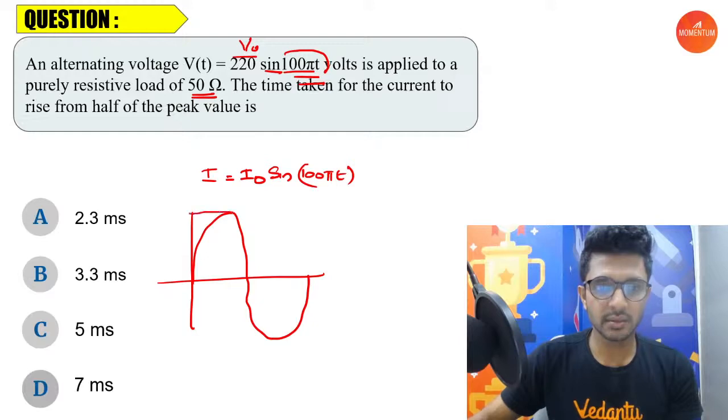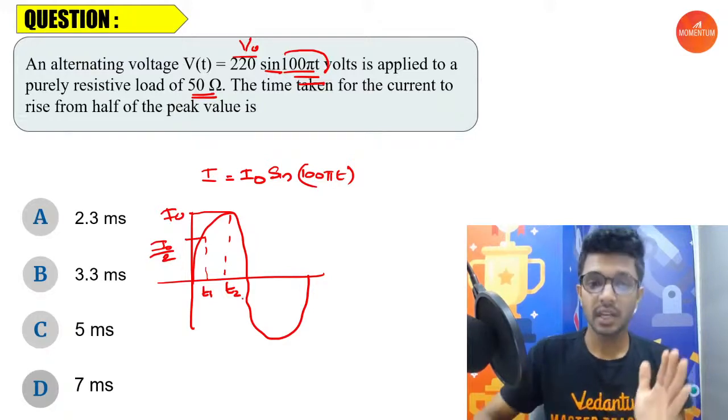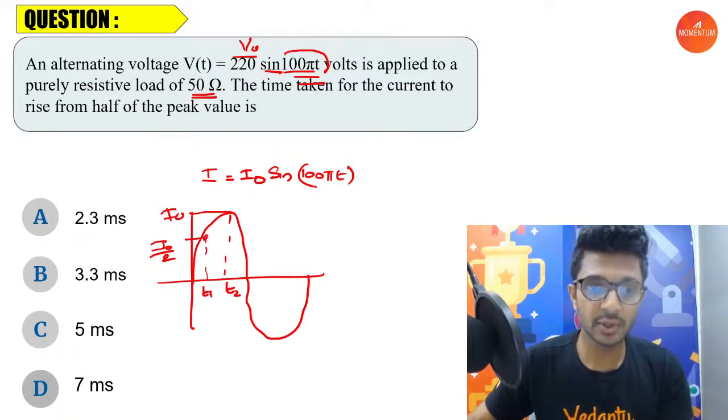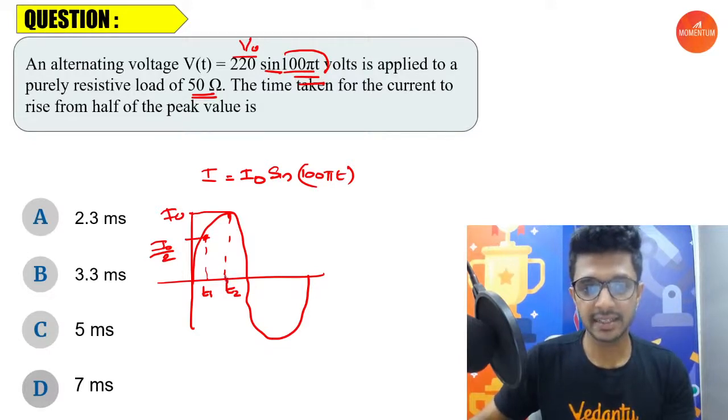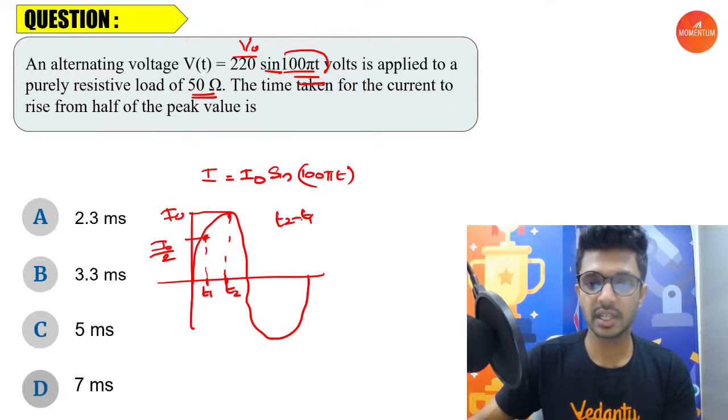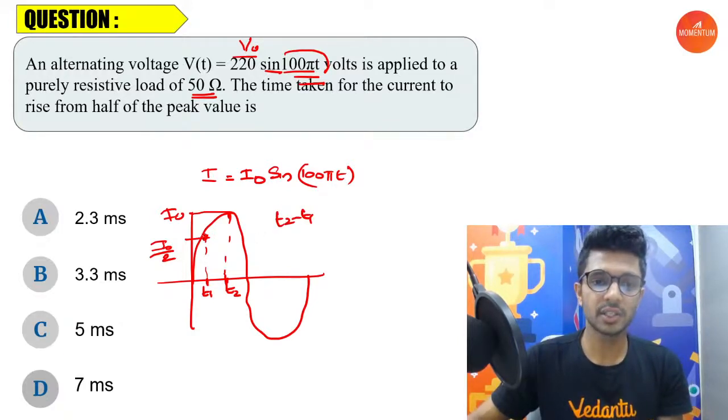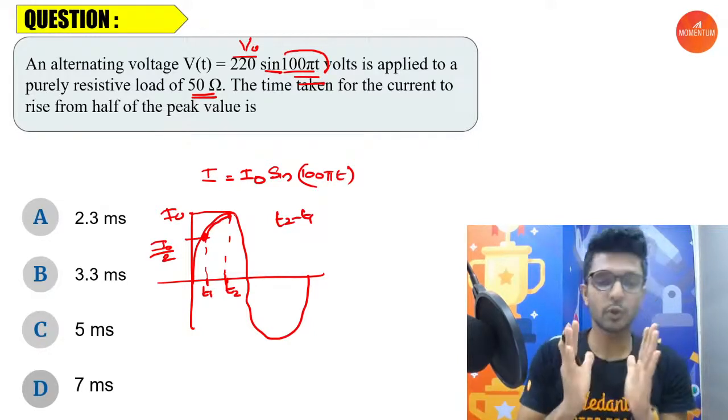So this is the maximum value point, let's say, and let's say this is equal to some T2 value, and let's say this is half the maximum value for the current, and the time at that is equal to T1. The question is, for the current to rise from this point to this point, how much time is it? Till here it is T2, till here it is T1. So how will you find out? T2 minus T1 is the time taken for the current to rise from half the maximum value to the maximum value. I hope it's clear.